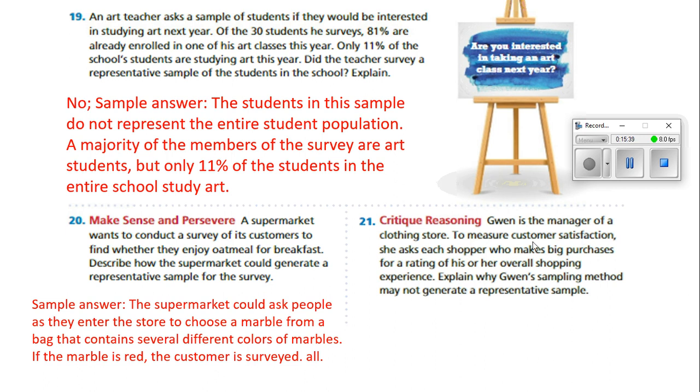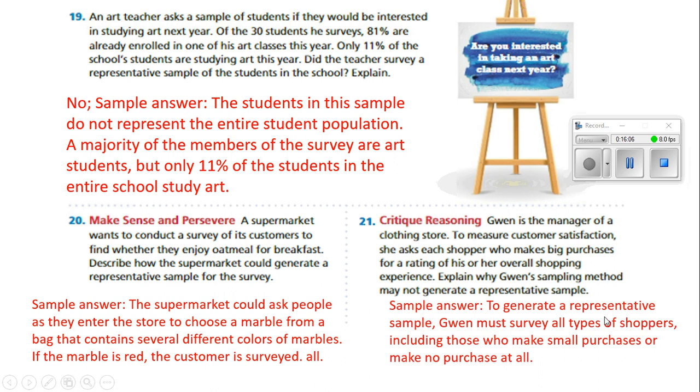To measure customer satisfaction, she asks each shopper who makes big purchases for a rating of his or her overall shopping experience. Explain why Gwen's sampling method may not generate a representative sample. Well, think about it. If you get a big purchase, you're probably pretty happy with the store. But if you don't buy a big purchase, you might not have thought there were things in the store that you wanted. So, to generate a representative sample, Gwen must survey all types of customers, including those who make small purchases